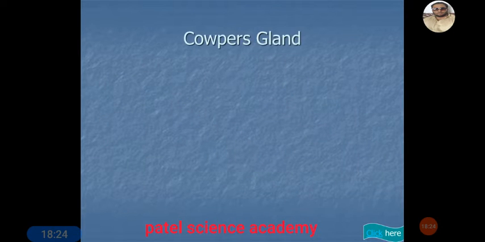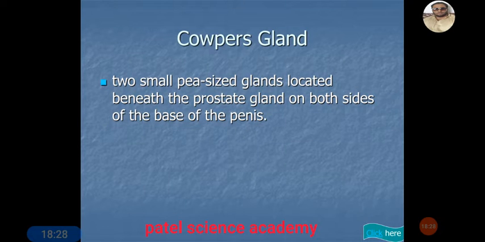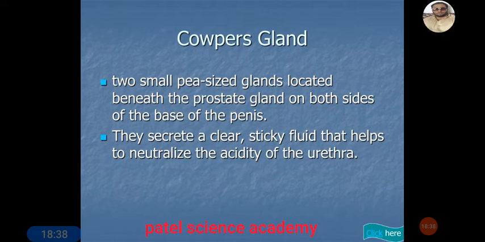Then the next part, Cowper's gland. There are two pea-sized glands located beneath the prostate gland on both sides of the base of the penis, and they secrete a clear sticky fluid that helps to neutralize the acidity in the urethra.